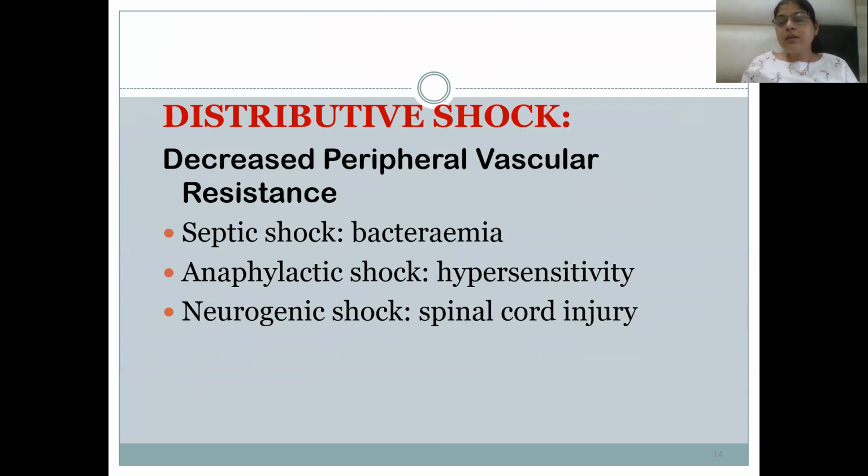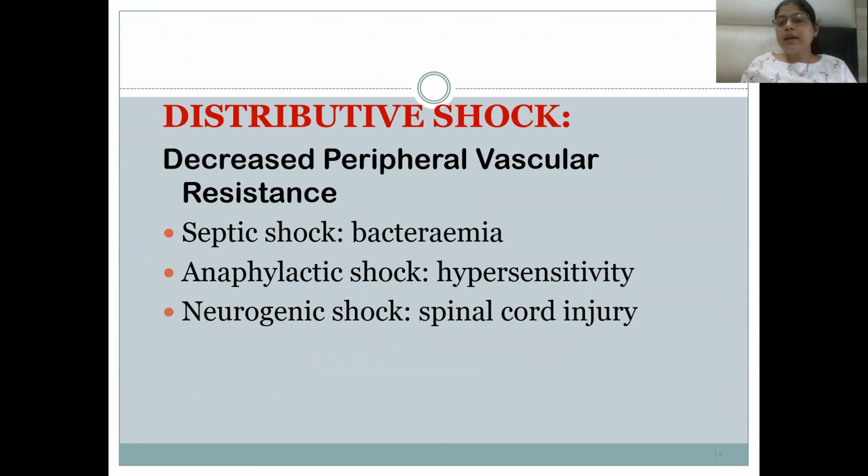Distributive shock can be of three types, and it involves decreased peripheral vascular resistance because of vasodilation. It is basically vasodilatory shock. Septicemia, or septic shock, is due to bacteremia. Anaphylactic shock is because of a type 1 hypersensitivity reaction, due to histamine and other inflammatory mediators. There is vasodilatation and bronchoconstriction.